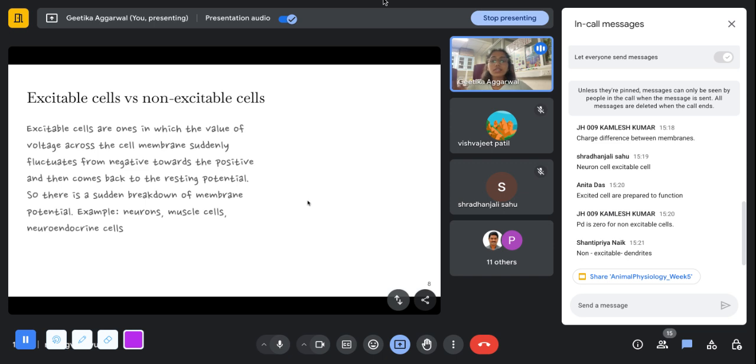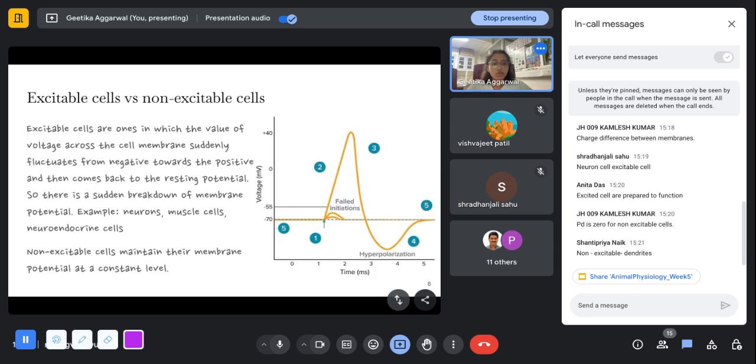So basically, the thing that separates excitable from non-excitable cells is that non-excitable cells maintain their membrane potential at a constant level, and they do not let it alter or change. But for excitable cells, their membrane potential fluctuates. They produce an action potential, and then they return back to the resting potential. Okay.